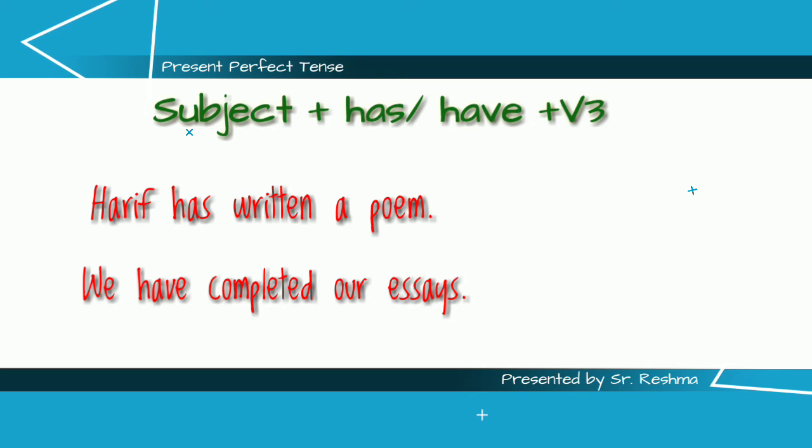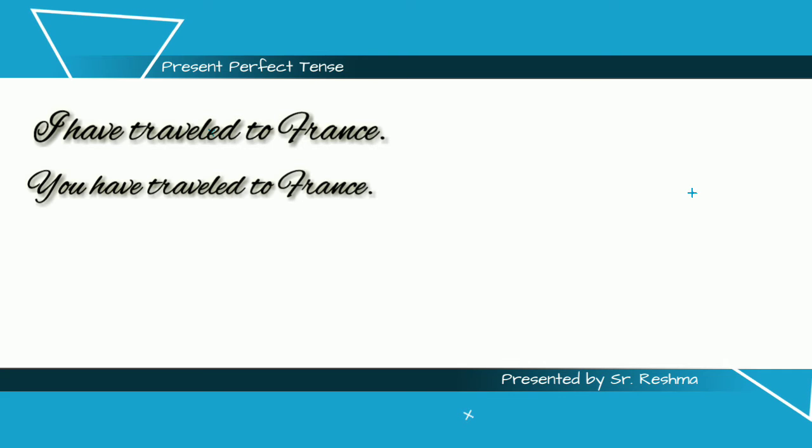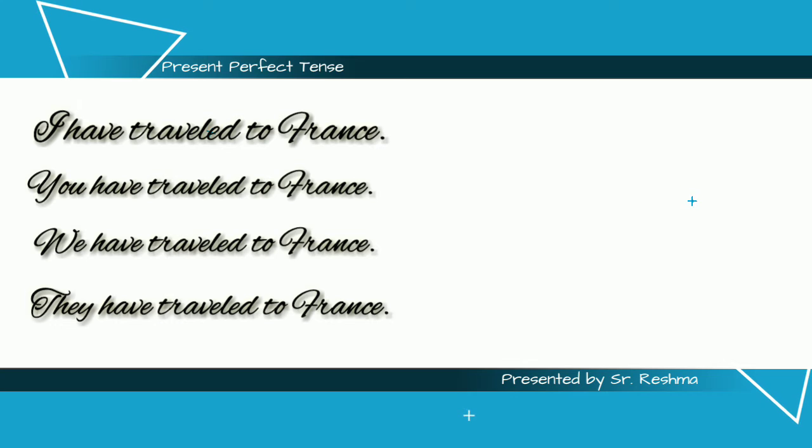Let's now see one more example to make the concept clearer. I have traveled to France. Here I is the subject, and I have told you already that with the subject I we always use have. You have traveled to France. We have traveled to France. They have traveled to France.